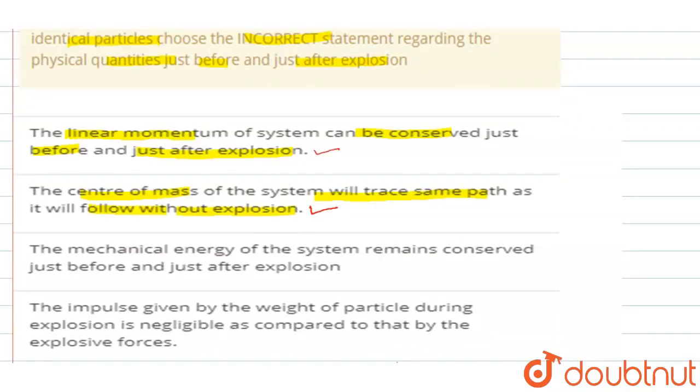Third statement is that the mechanical energy of the system remains conserved just before and just after explosion. Statement 3 is wrong because there is loss of some energy during explosions, it may be in terms of heat. So total mechanical energy is conserved just before collision and just after collision or explosion is a wrong statement because there is some loss of energy during explosion.